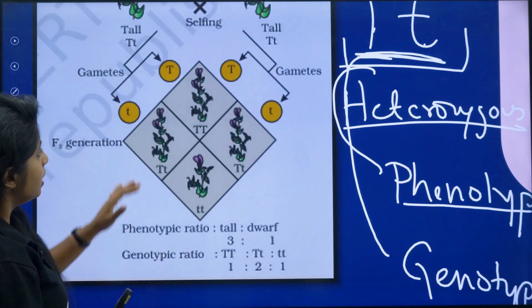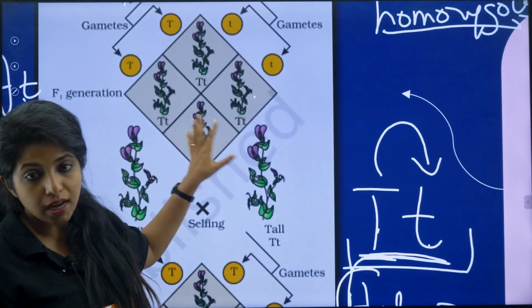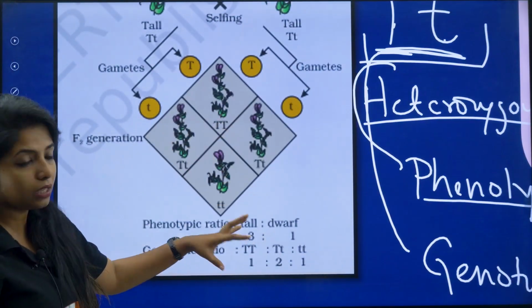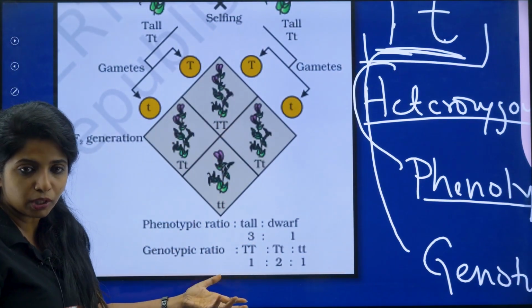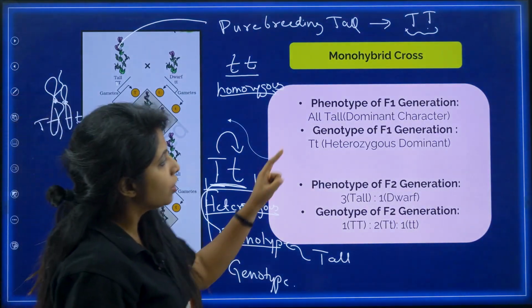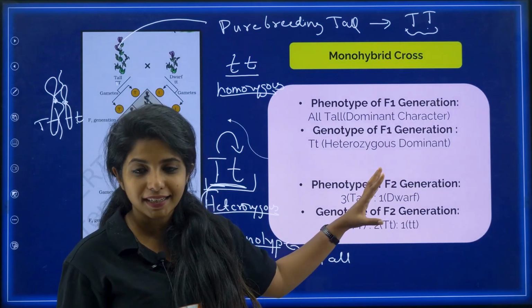So this was the first generation that he got, where everyone was capital T, small t. This is the F1 generation, filial 1 generation. Over here, you see different types of plants being obtained. This is the F2 generation. You have to know about all these ratios and things like that. I have already discussed them as of now.